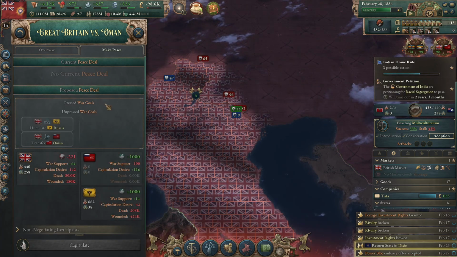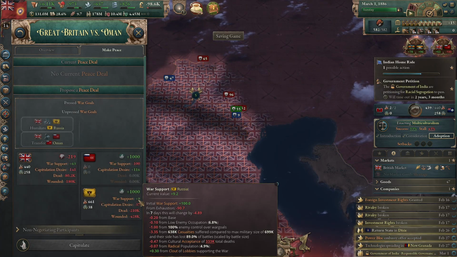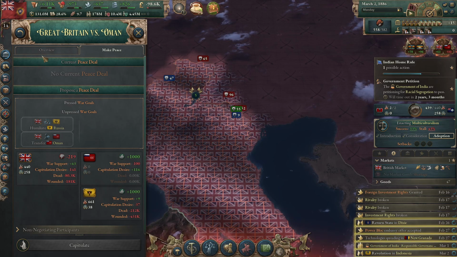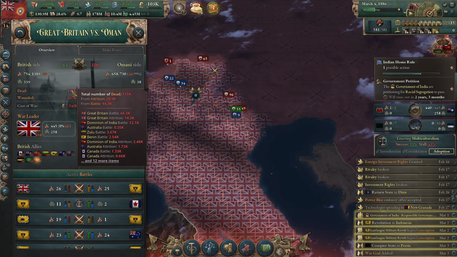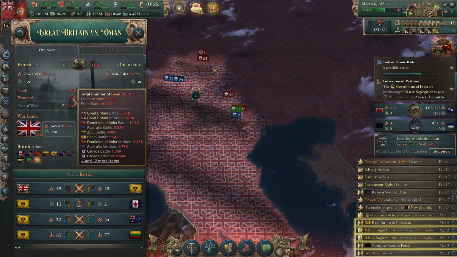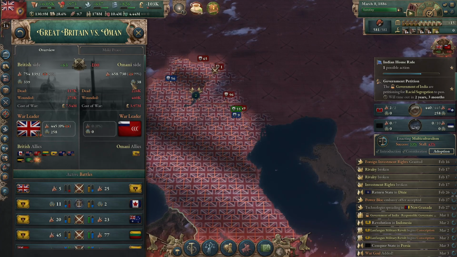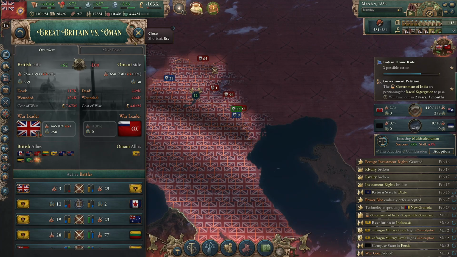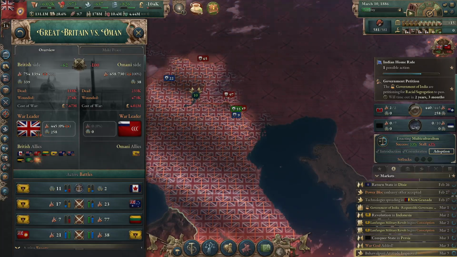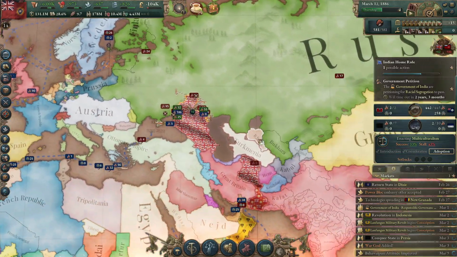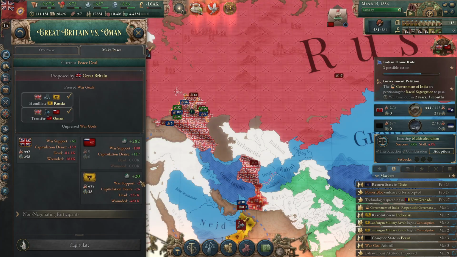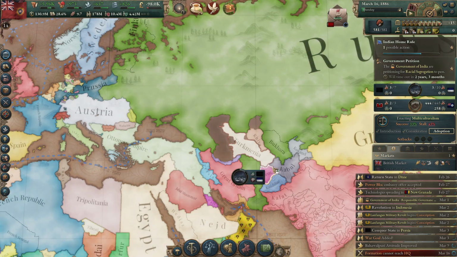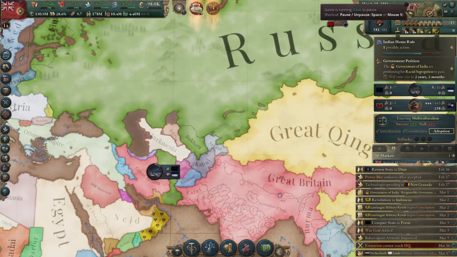Anyway, we're slowly chipping away at Russia's war support. Britain has much more war support than we do. How much of the damage are we taking on this side? There we go, that's dealt with. You know, not that much. A modest amount. Yeah, actually, we're doing really well in this war. I'm very pleased. We've taken a chunk of Russia. Russia will almost assuredly... Beautiful.